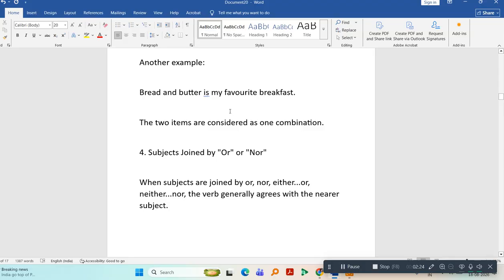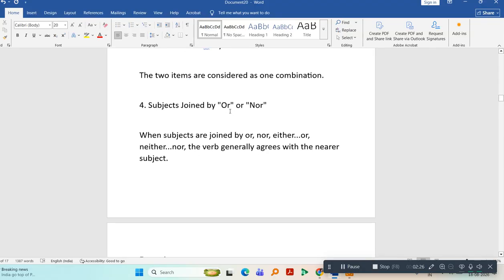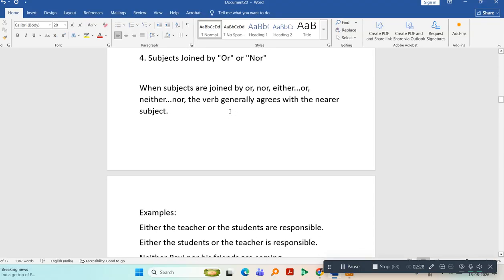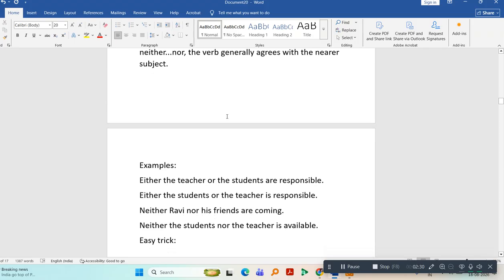When subjects are joined by or, nor, then you will use a singular verb. For example, either the teacher or the students are responsible. Whenever you are using either or, if the second subject is plural, then the verb will be plural. If the second subject is singular, then the verb will be singular. Either the students or the teacher is responsible.